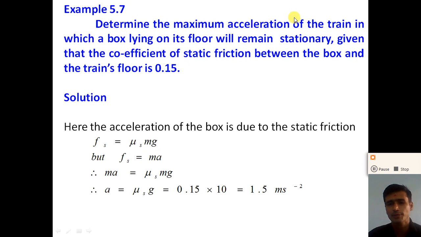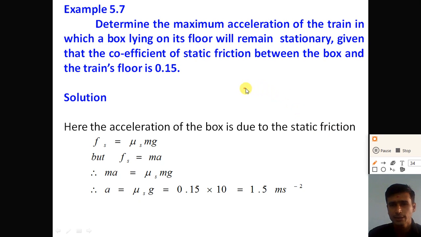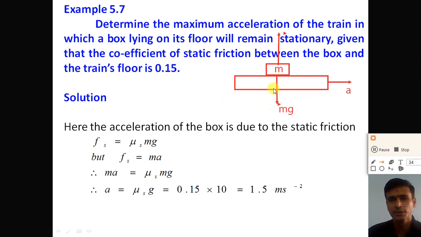Here the acceleration of the box is due to the static friction. What is the formula of static friction? Static friction Fs is equal to mu s into N. Consider that the train is moving with the maximum acceleration a, and on the floor of the train a box of mass m is lying stationary.